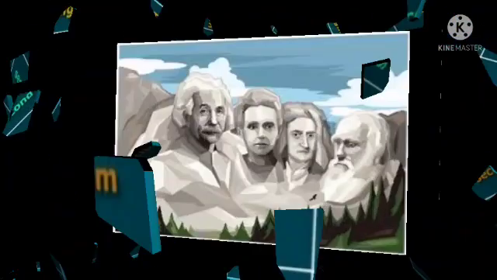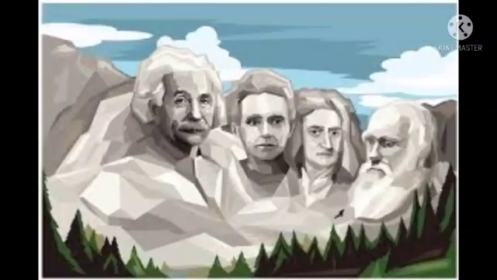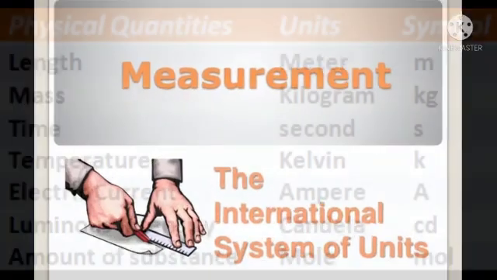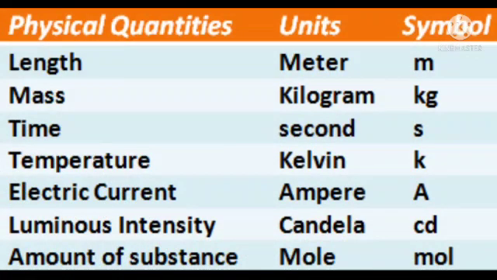So, scientists recognized the need of using standard units for physical quantities. That is called the International System of Units and is popularly known as the SI system. Scientists chose 7 physical quantities as base quantities and defined a standard unit to measure each one. So now we are going to follow base quantities and units. Length, meter, symbol m; mass, kilogram, kg; time, second, symbol s.